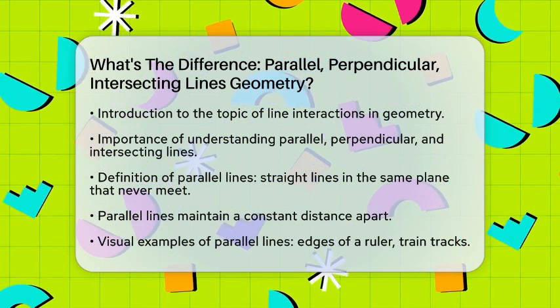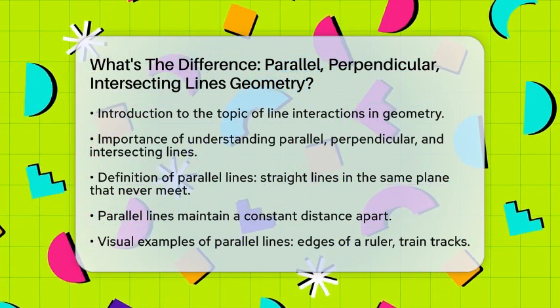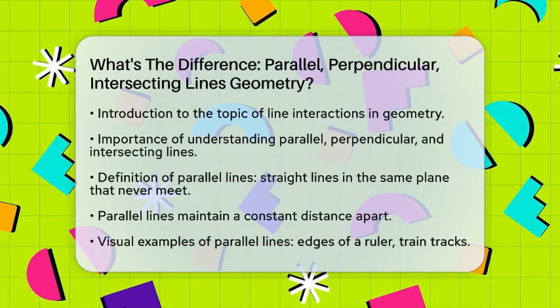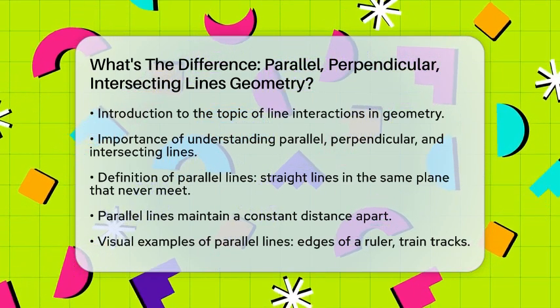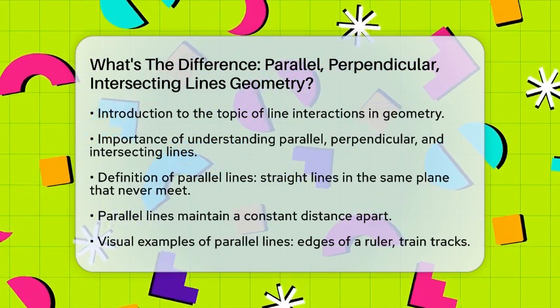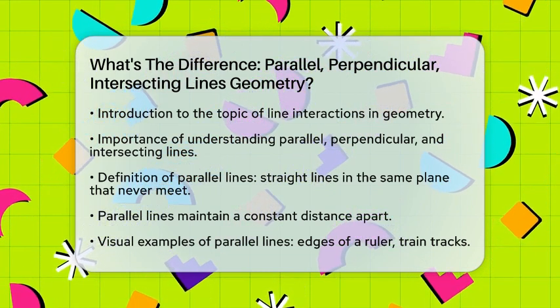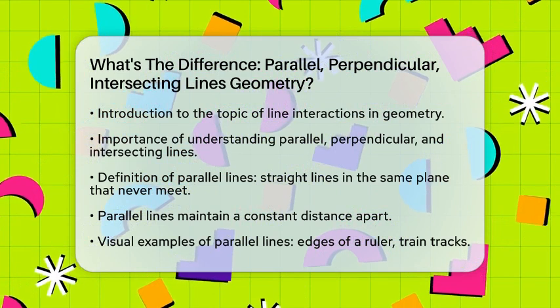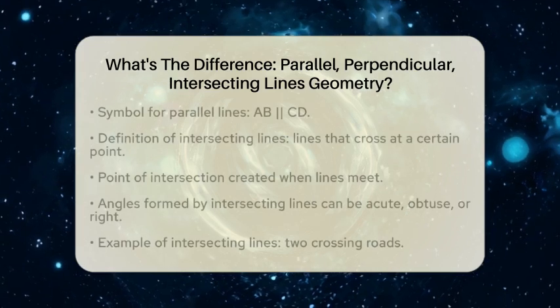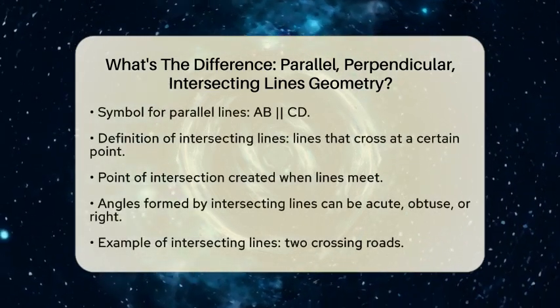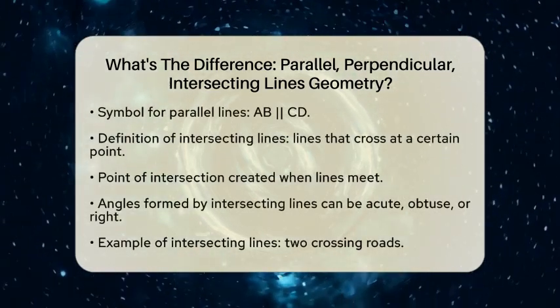These are two straight lines that exist in the same plane and never meet, no matter how far you extend them. They maintain a constant distance apart, which means they do not intersect at any point. A great way to visualize this is by looking at the opposite edges of a ruler or the tracks of a train. The symbol used to represent parallel lines is two vertical bars, like this: AB ∥ CD.